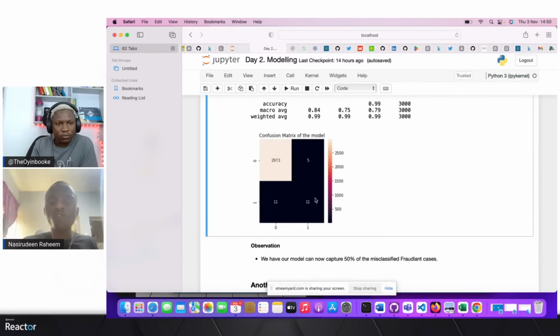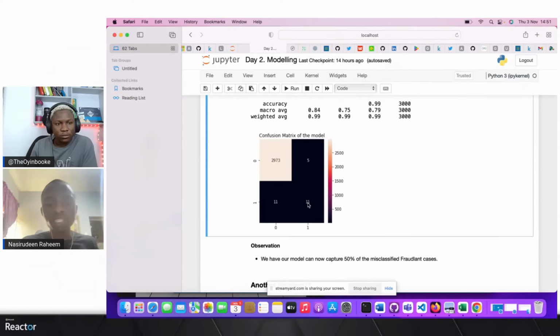Let's focus here on the true positive cases, whereby the predicted is people with fraudulent activities and the actual is also people with fraudulent activities. Here, we have already identified 11 people. We see that we have been able to solve the imbalance problem.